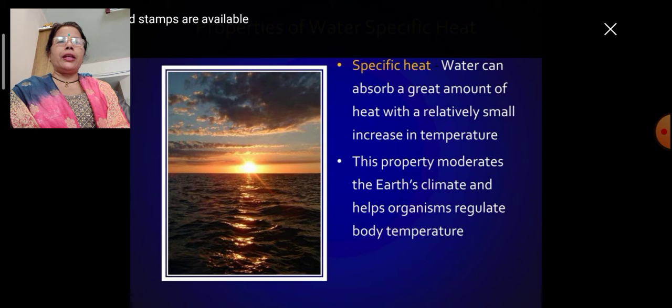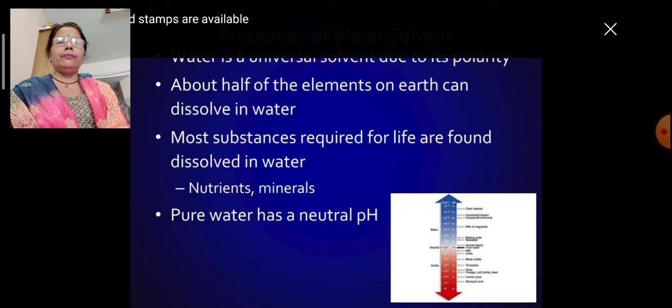Now the specific heat. Water can absorb a great amount of heat with a relatively small increase in temperature. This property moderates the Earth's climate and helps organisms regulate body temperature. Likewise, in our body and on the Earth, we know how the water cycle works.